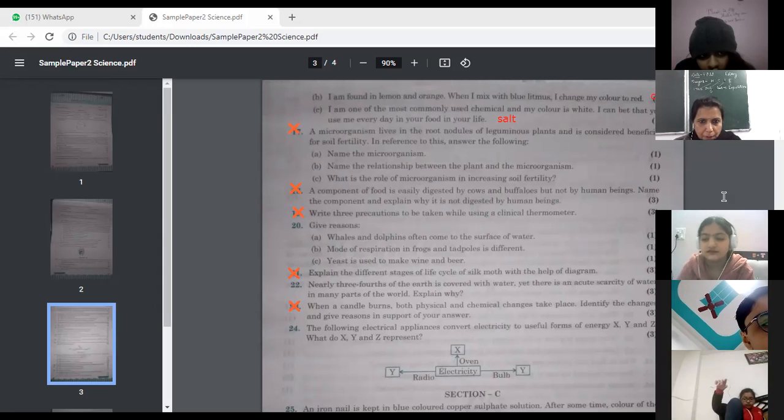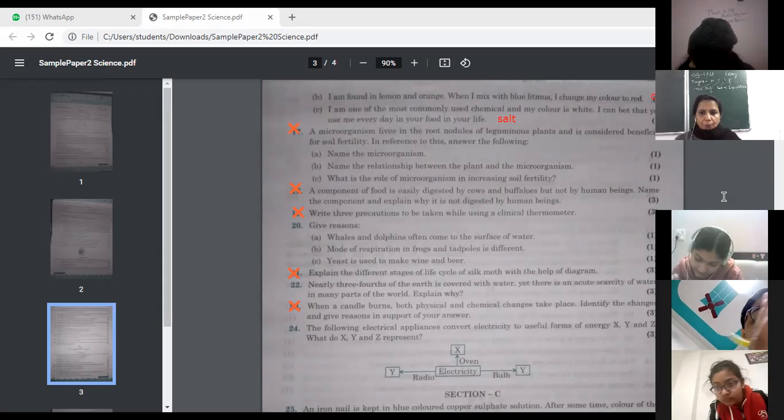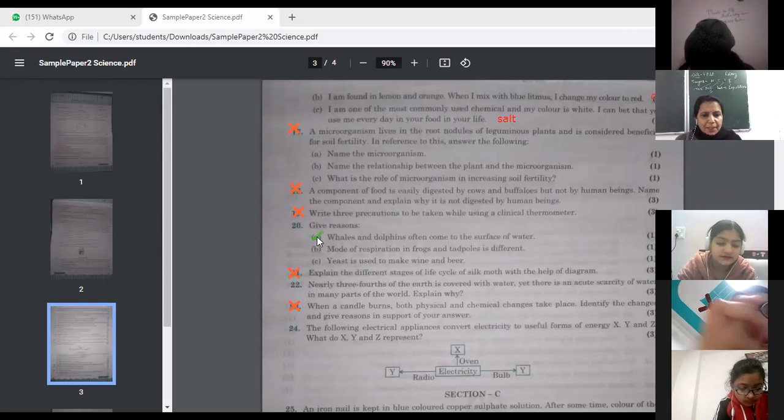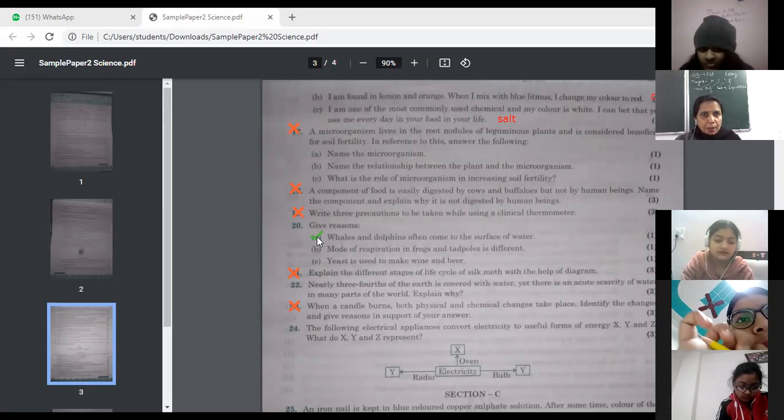Ma'am. Next, number 20. Give reasons. Come on, question number 20. Whales and dolphins often come to the surface of water. Can you tell why? Ma'am, because they do not have gills, and they have to take oxygen out of the ocean. So you mean to say that dolphins and whales come out for breathing? Yes, ma'am. Because they do not have gills, they can't breathe inside the water. That's why they come out.